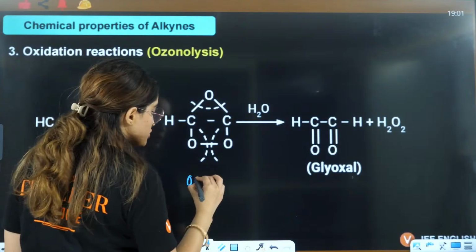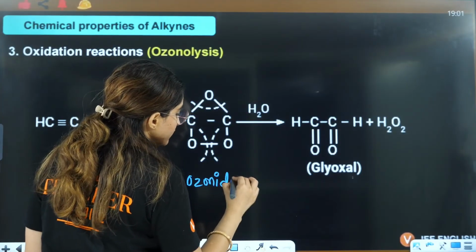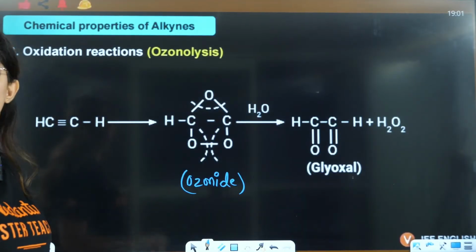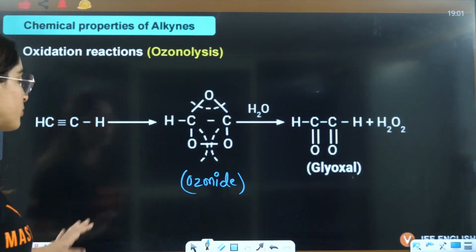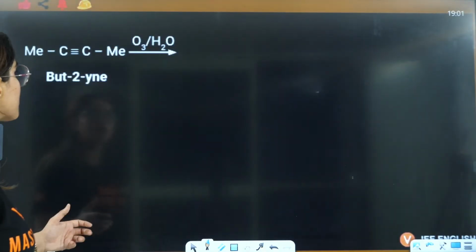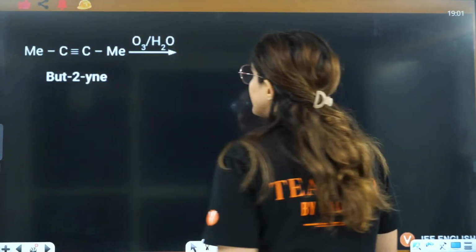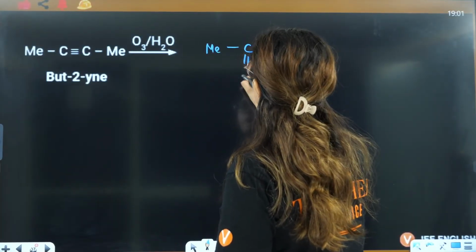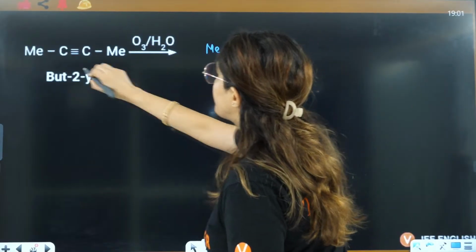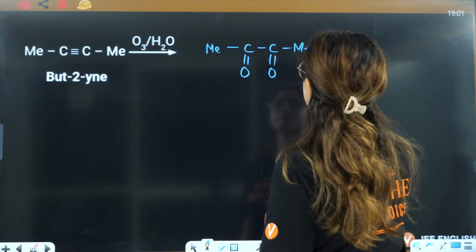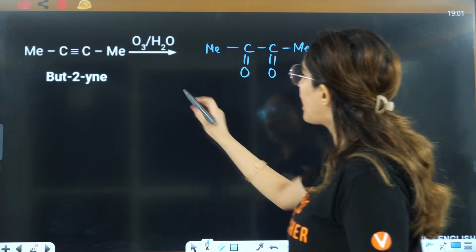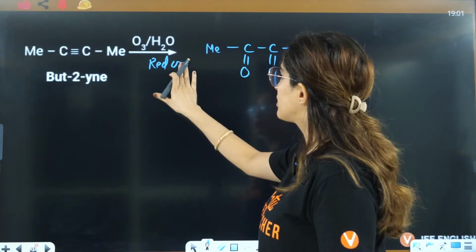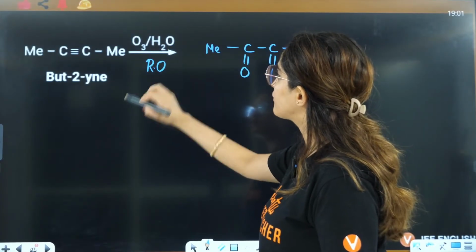And how the reaction will take place? You will have the formation of ozonide here, right? That will further lead you to the formation of reductive or oxidative product. Let's see how reductive and oxidative product will work. Similarly, if there is reduction, this is methyl, this is C double bond O, C double bond O, pi bonds will break, and here also you will have methyl, right? This is the answer for reductive ozonolysis.